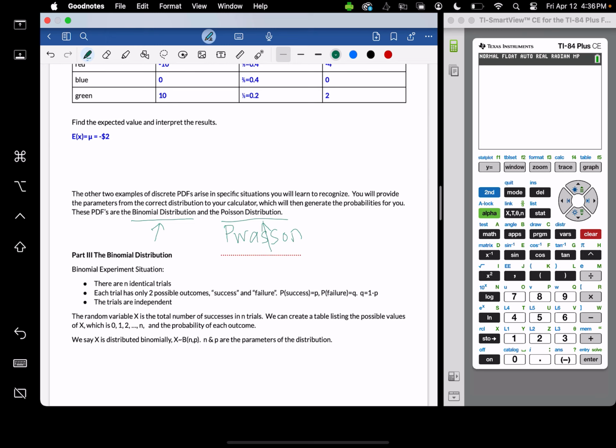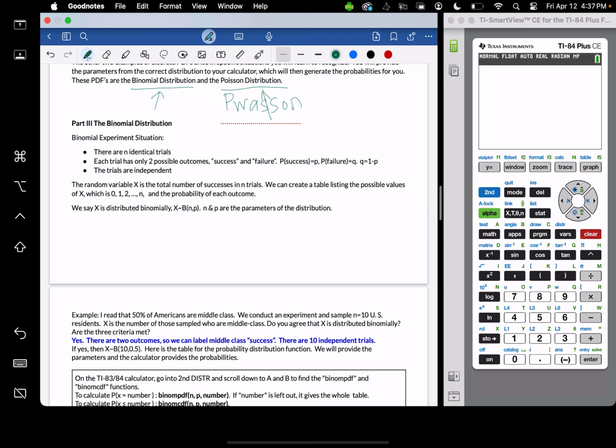So let's check out the binomial distribution. A binomial experiment is going to be when there are n identical trials or n repeated trials. Each trial has only two possible outcomes, hence the word bi. So we call those two outcomes success and failure. The probability of success is going to be named P. The probability of failure will be Q. So Q has to be 1 minus P. So we could have a situation where your probability of success is 30%, then Q would have to be 70%.